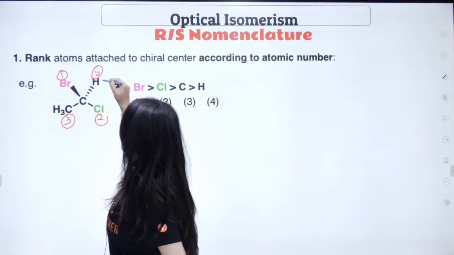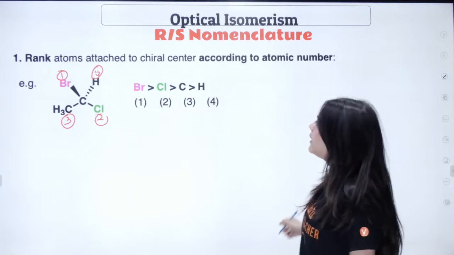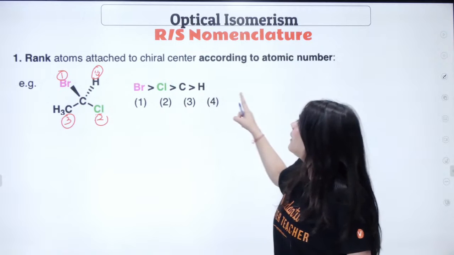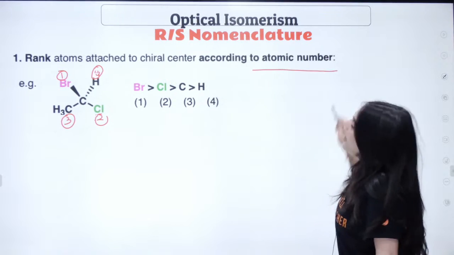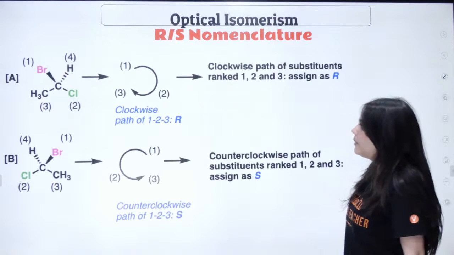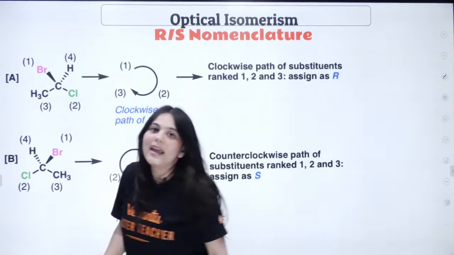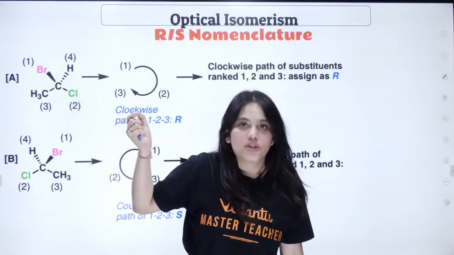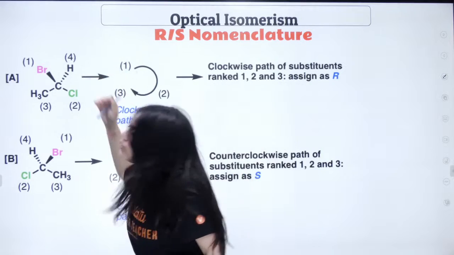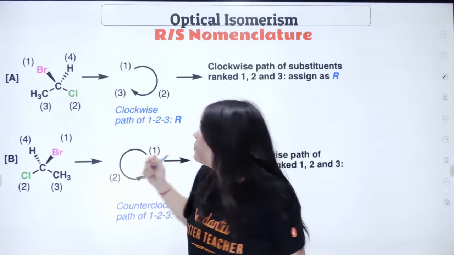So I've given them all their numbers. Is this clear to everybody? Bromine, chlorine, carbon and hydrogen, numbered according to atomic number. Now the next thing: the hydrogen should be at the dash position. Understood? The hydrogen should be at the dash position.